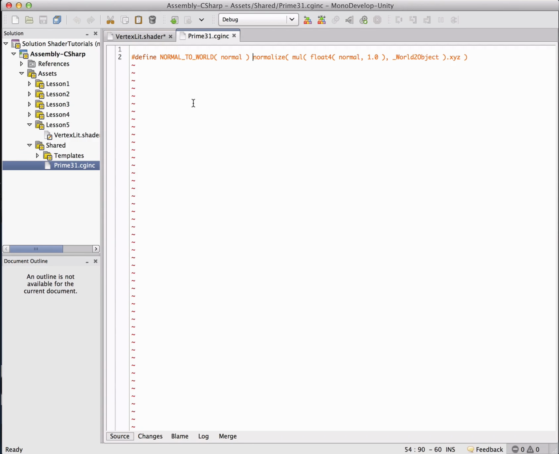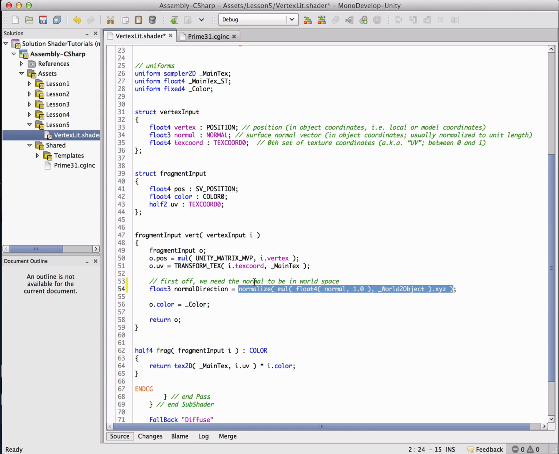Now, CG lets you use defines. I could have also made this an actual function, but in this particular case, I just used a define. And instead of having this ugly piece of code in your shaders all the time, you'll be able to just simplify it down to normal to world. So let's go ahead and replace this ugliness.